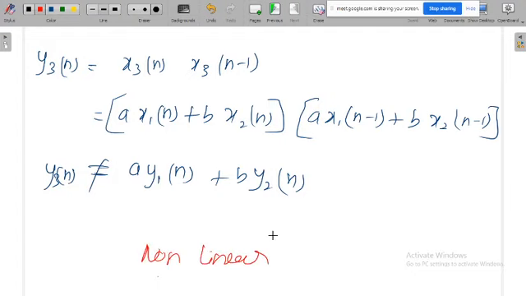Okay, if you are having doubt, you just form this equation. Already you know what y1 of n is; y1 of n is a function of x1 of n. You will get another equation, and again you can prove that the two equations are not equal, so that system is non-linear. Even if you do that, this will be a non-linear system.